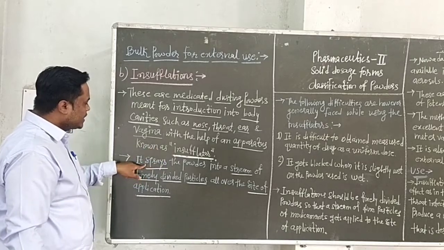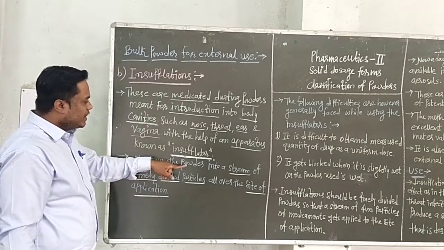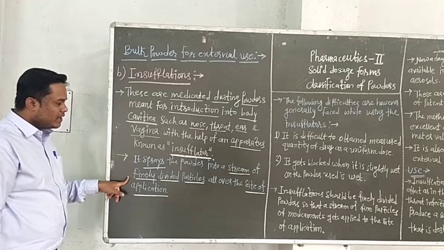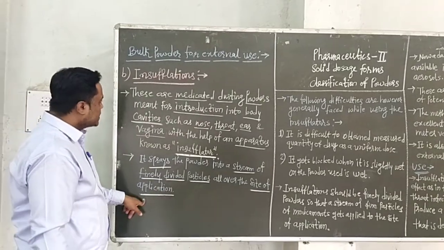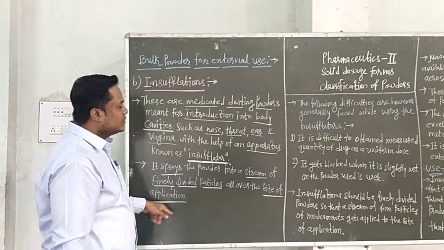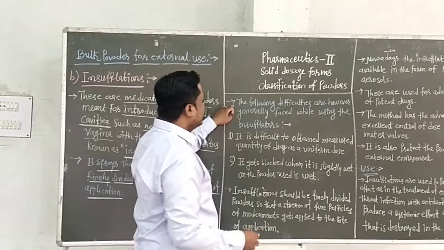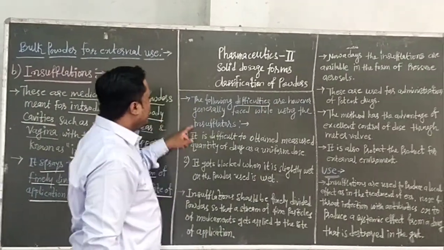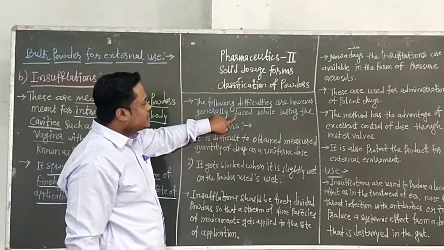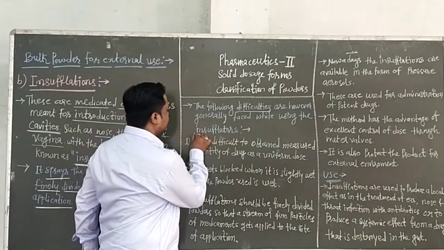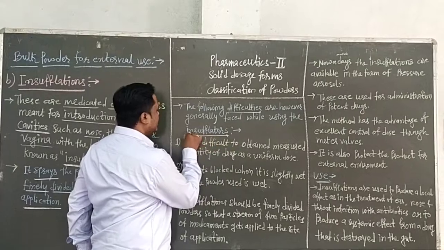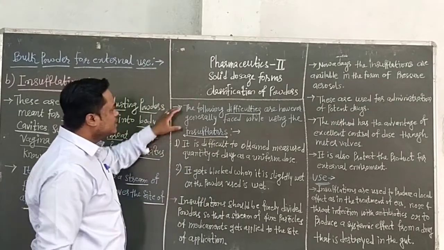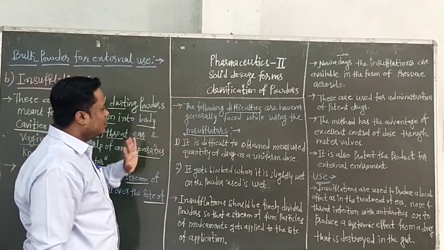Next we see the following difficulties that are generally faced when using the insufflator.